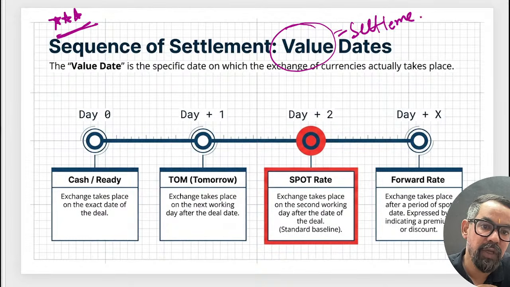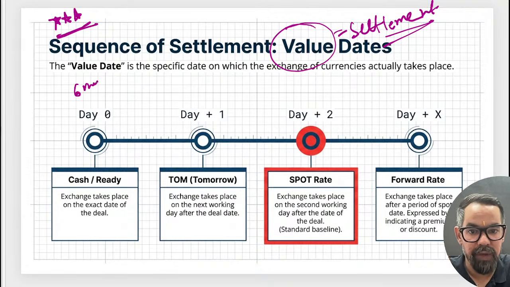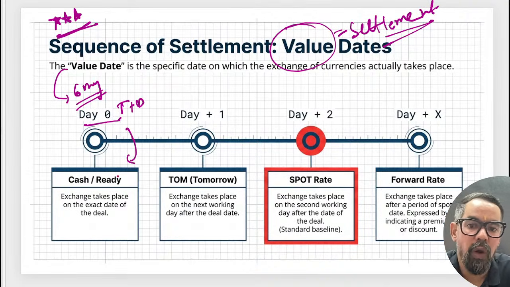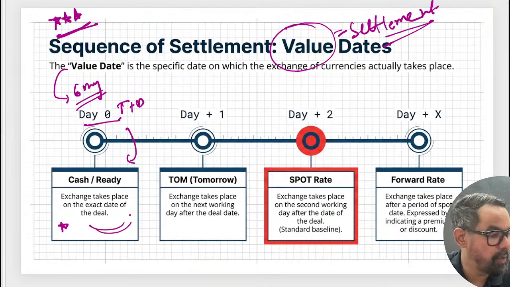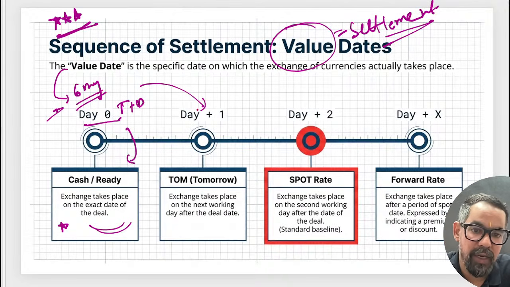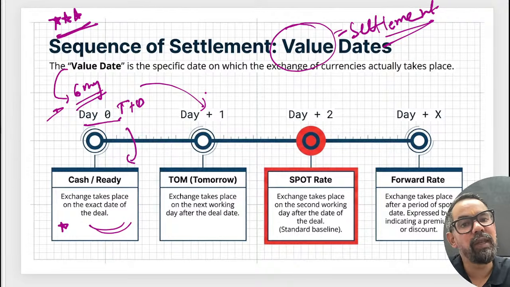Due to time zone differences, let's say we have entered into a trade today. Today is 6th May. On 6th May we executed a trade, and suppose it got settled today itself, meaning t plus 0, it is called cash or ready. Exchange took place on the date of deal. Trade happened on 6th and settlement took place. Settlement means both the parties are releasing their obligation. Buyer is getting currency and seller is getting money for that.